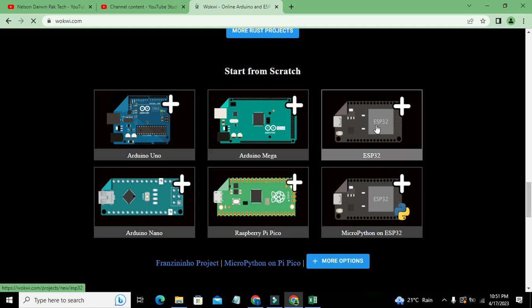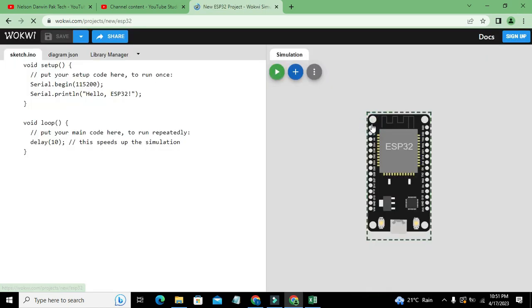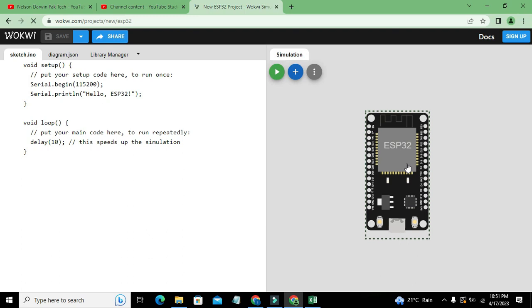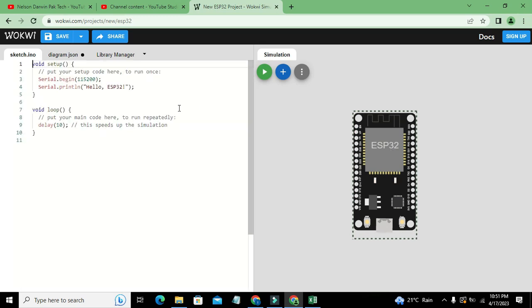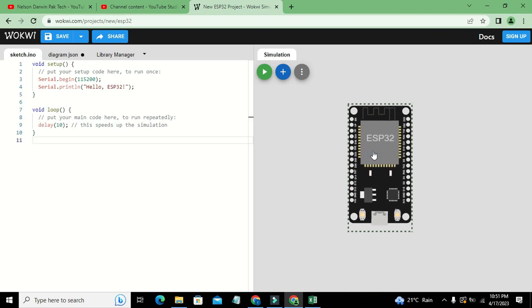Click on that, and now we have both windows: the circuit window on the right hand side and the coding window on the left hand side. Now this is our Arduino IDE type coding.